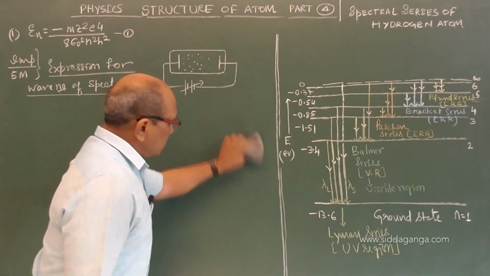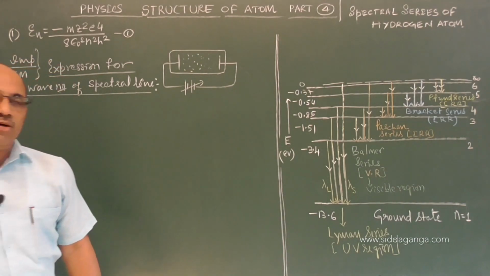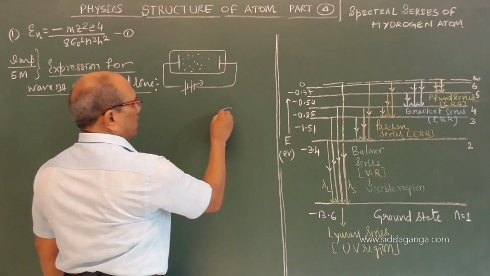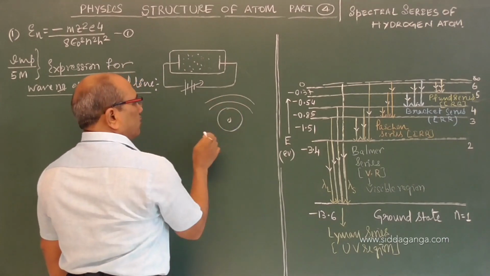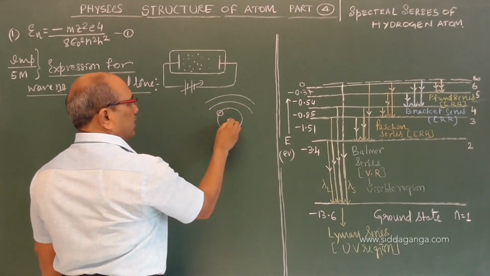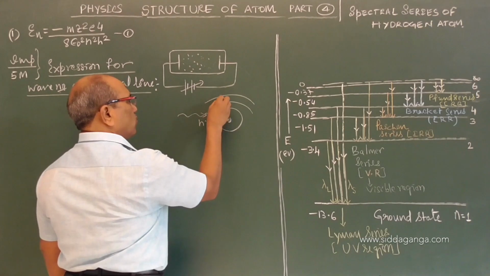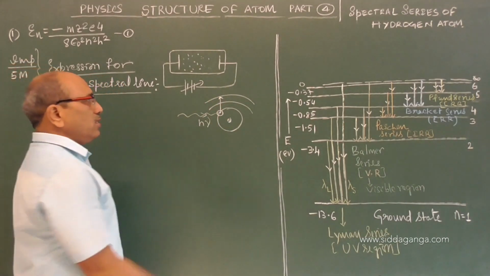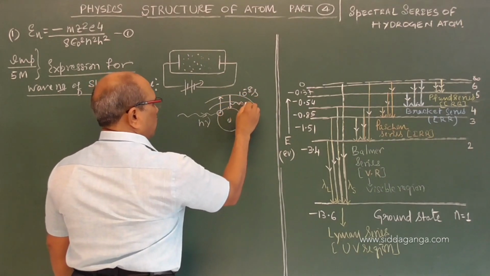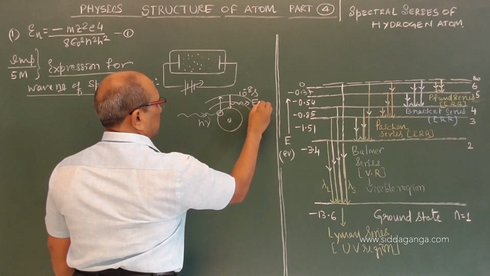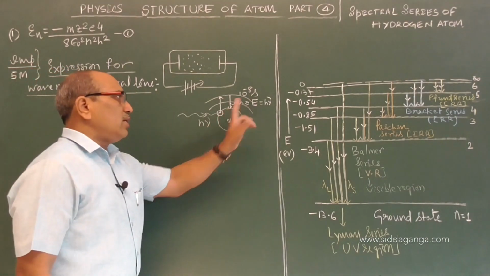So how does this series or wave number expression arise? When I excite an atom by supplying energy, I already told that there are various orbits of the electron. If the electron is in the ground orbit, when I supply sufficient energy, it rises to one of the higher orbits. Within 10 power minus 8 seconds, a short time, it returns to the lower orbit, giving out energy. That energy is nothing but h nu. That is called emitted radiation.